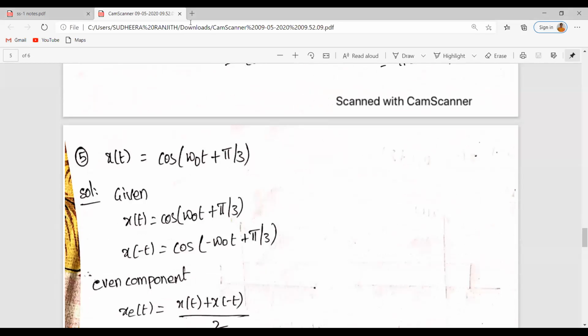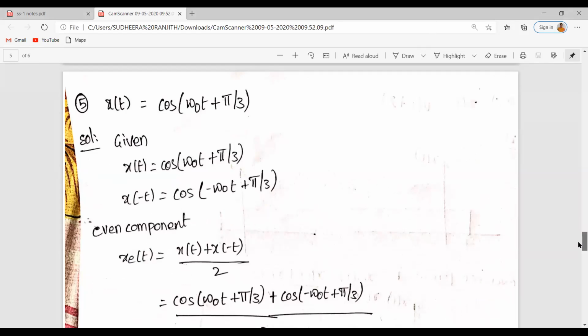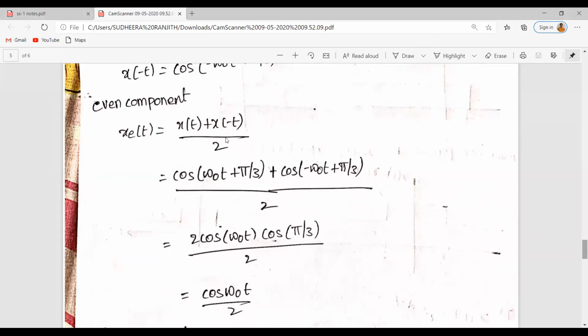So here we go. As we all know, x of t is equal to cos omega naught t plus pi by 3 and x of minus t is equal to cos of minus omega naught t plus pi by 3. See, here t should be replaced with minus t, isn't it? Now finding the even component and odd component. Even component is x of t plus x of minus t divided by 2. That is cos omega naught t plus pi by 3 plus cos of minus omega naught t plus pi by 3, divided by 2.